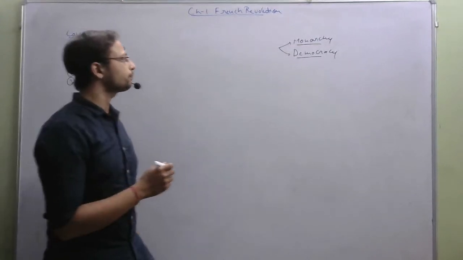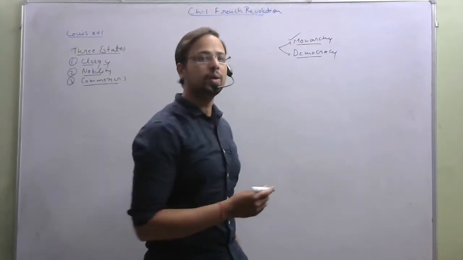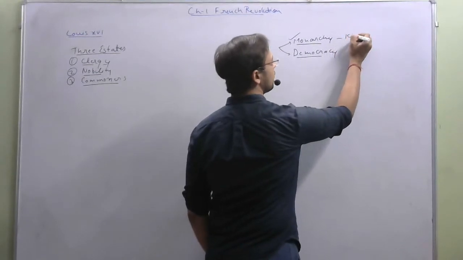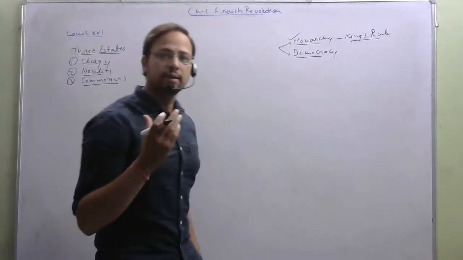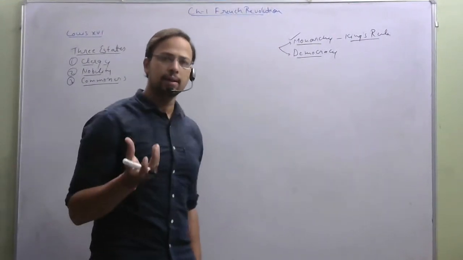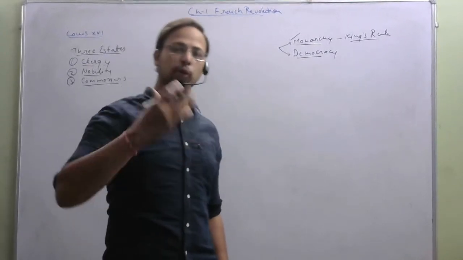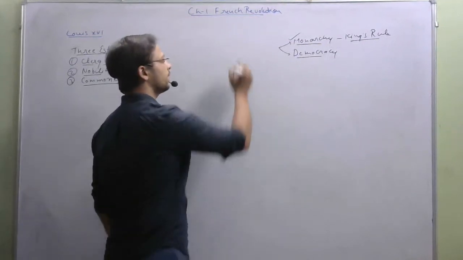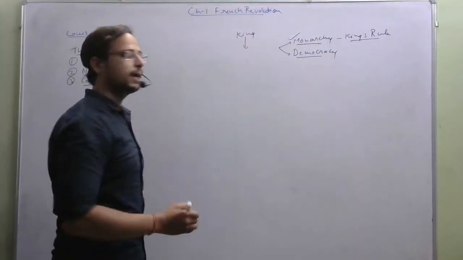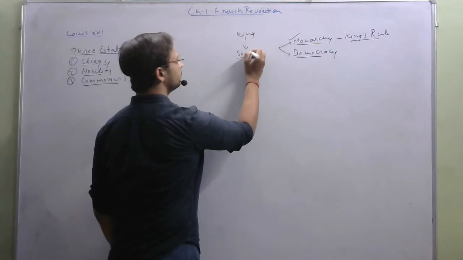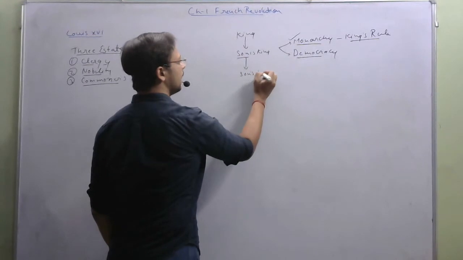See, students, monarchy is also referred to as a king's rule. It means that when in the society there is only one king, he rules there, and there is nepotism there. First of all there will be a king, after him his son will be the king, and after the son, his son will be the king, and so on.